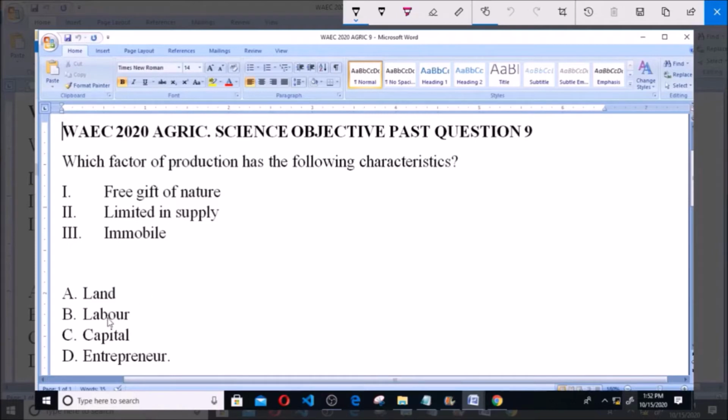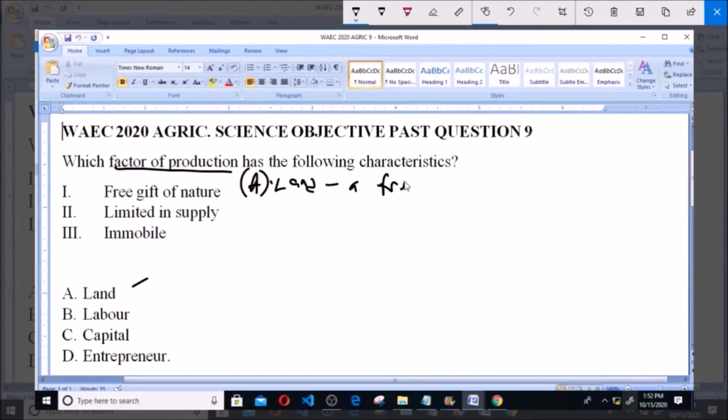Now option A, land. B, labor. C, capital. D, entrepreneur. So you have factors of production given to you as the options, and you have to pick out the one which has these characteristics: free gift of nature, limited in supply, and immobile. Now option A is land, and land is defined as